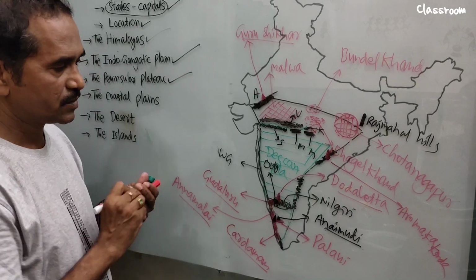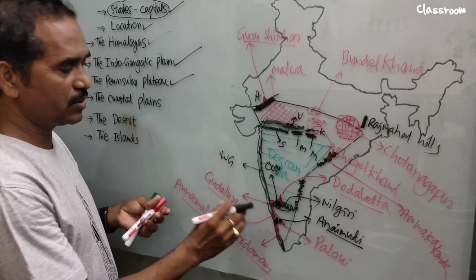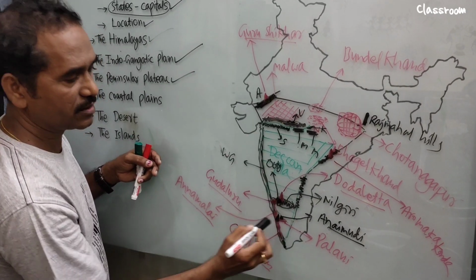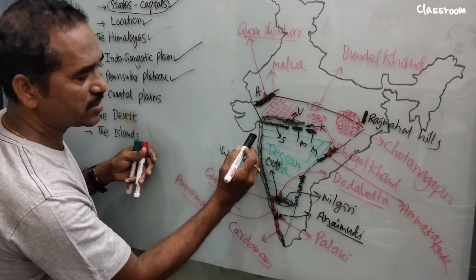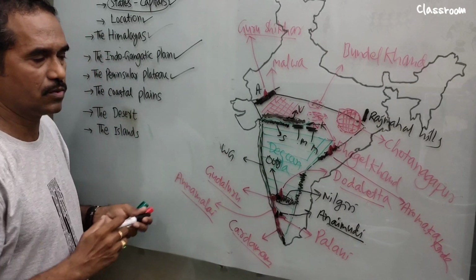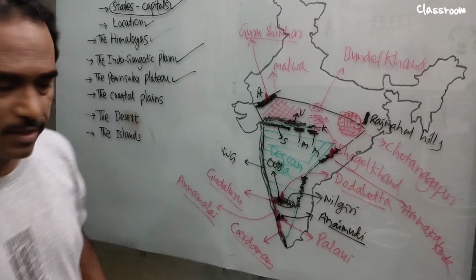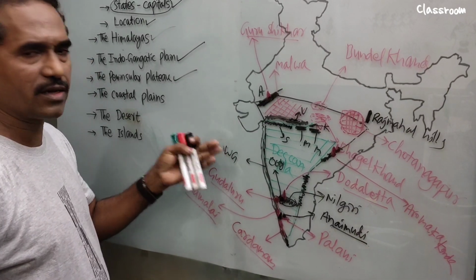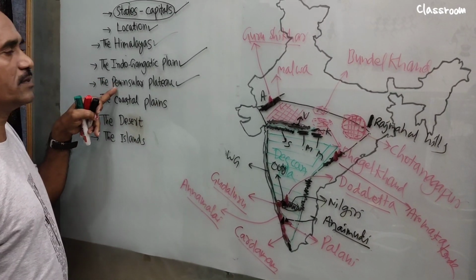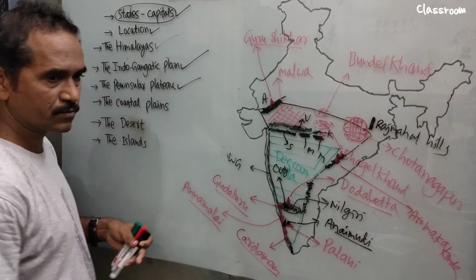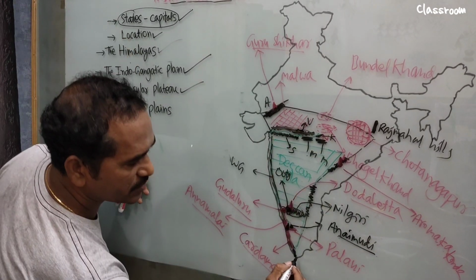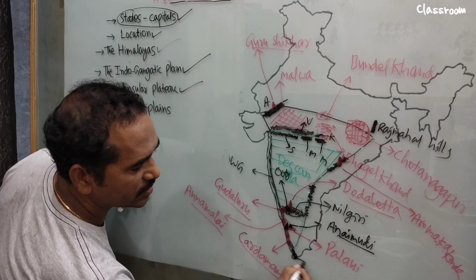Is Gudaluru a hill station? No, Gudaluru is the place where the Nilgiri and the Western Ghats join. It is a place. Next, move on to the next concept. It is very easy. By locating, we cover the whole summary of the Peninsular Plateau. Kanyakumari, yes, the south tip of the Indian mainland. They ask you about this one, it is Kanyakumari.